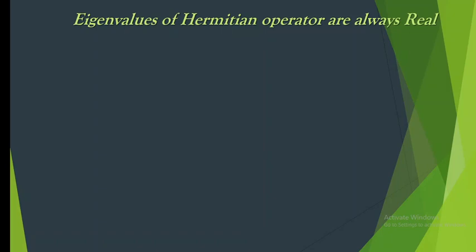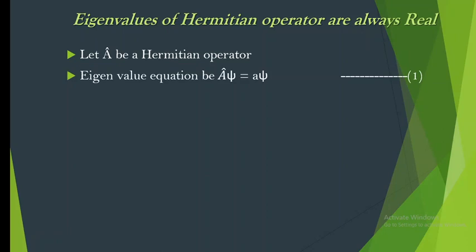The first is, we can say, something like a theorem: the eigenvalues of a Hermitian operator are always real. So let's prove it. Let A cap be a Hermitian operator, which means it has to obey the condition we have already discussed. Then let us consider an eigenvalue equation for the above operator. Let xi be a wave function and a, that is small a, be its eigenvalue. So the eigenvalue equation is A cap xi equals a into xi. Let us call it equation number 1.